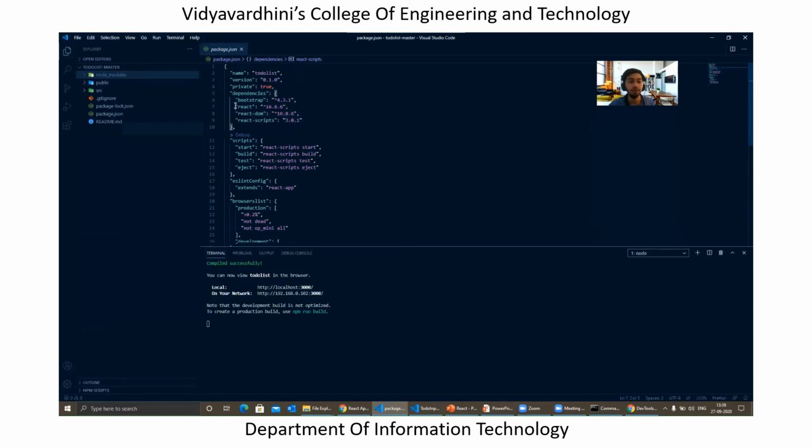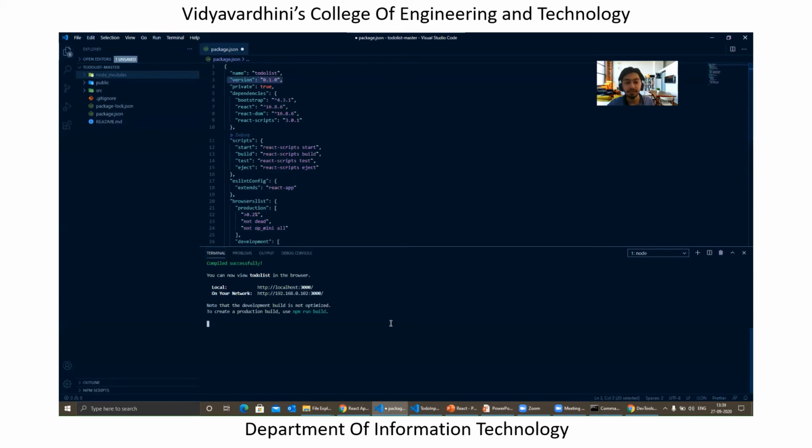By default we have dependencies like React installed, right? So let's say there's a library called UUID, just a random name. Whenever you run npm install uuid, the same library will be added here with the specific version, and the same thing will be seen inside node_modules. Apart from that, we have the name and version of the project we have created. In this case, mine was to-do list.